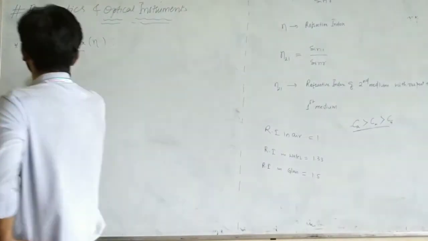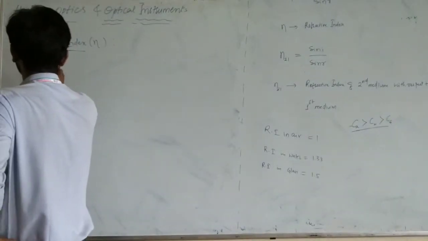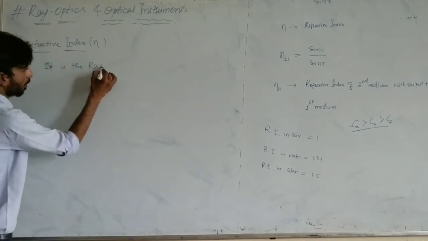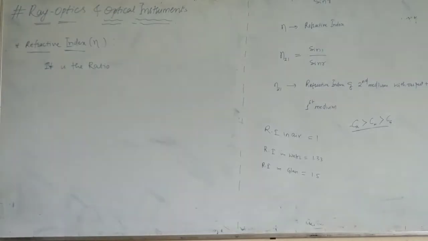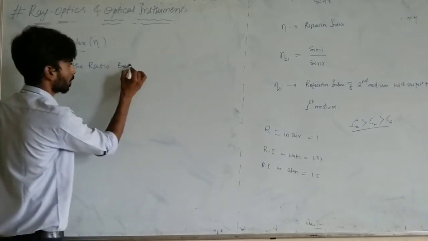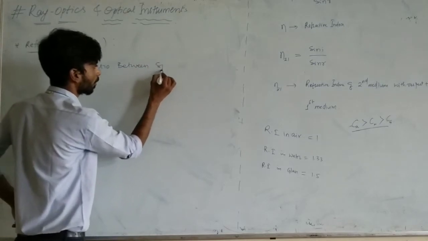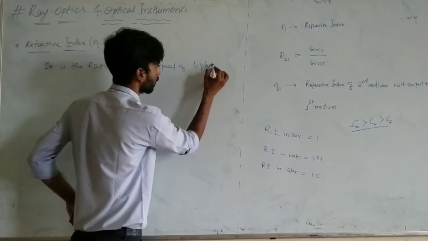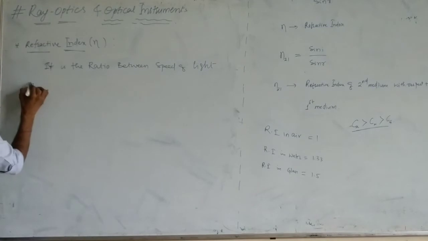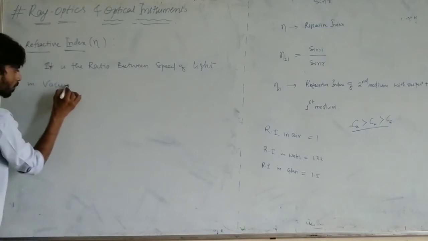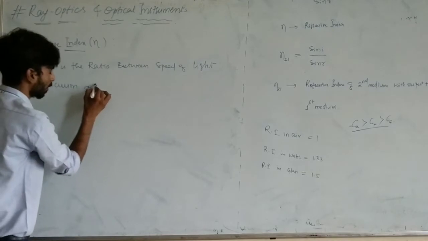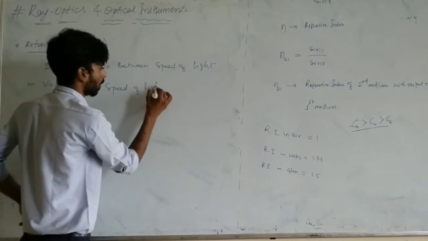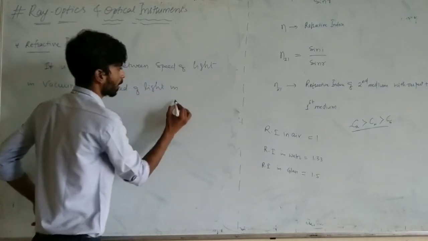Then you have to tell that it is the ratio between the speed of light in vacuum and the speed of light in medium.